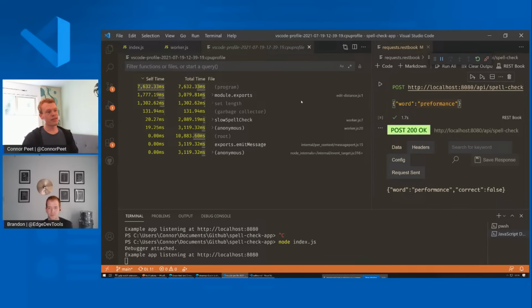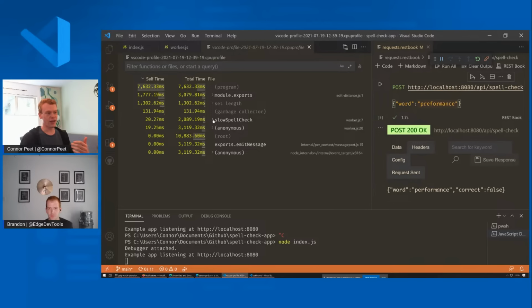Now this will open the table view that shows the performance of every function that was called. You have two columns here. You have the self time, which is the amount of time that was spent in this single function, as well as the total time, which is the time spent in this function or any other function that it called.